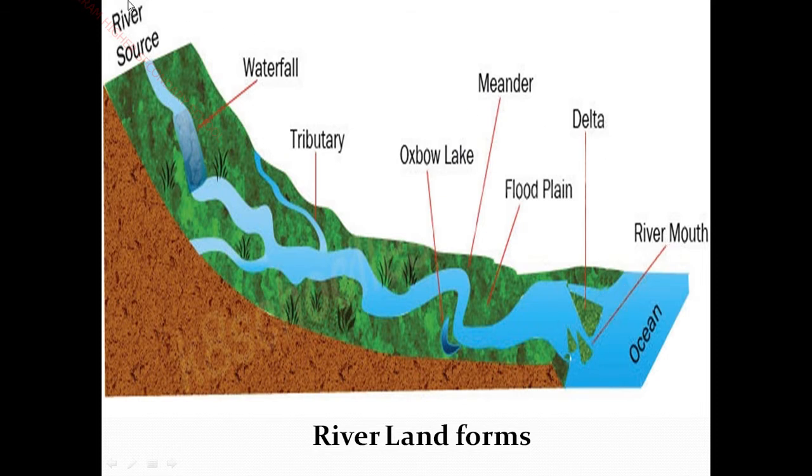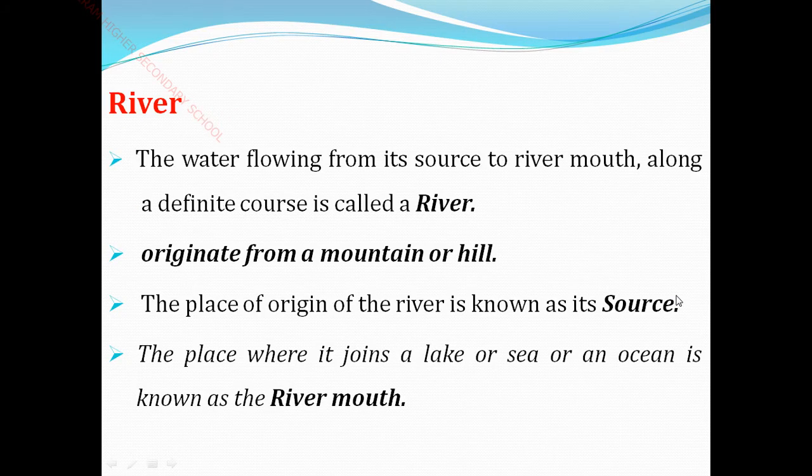So where the river originates, that part is called the source, and where the river joins the seas and oceans, that place is called the river mouth. This is the starting point of the river and this is the ending point of the river. I hope you are very clear about the source and the river mouth.